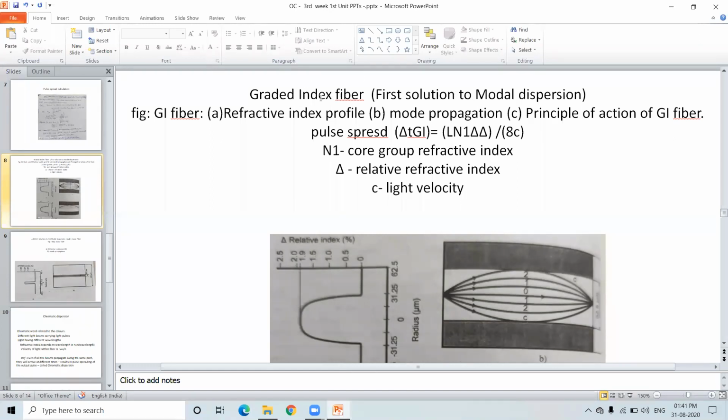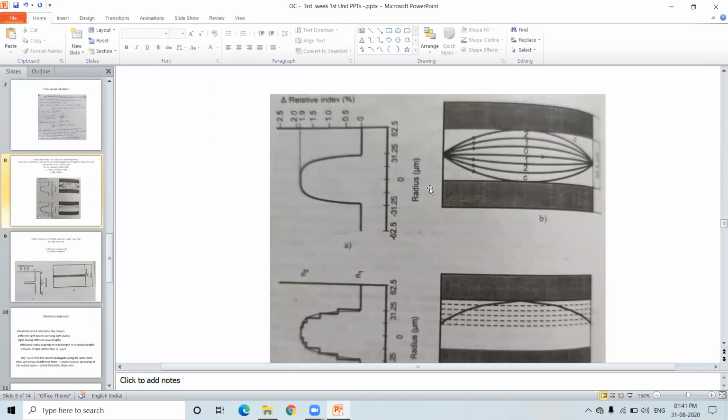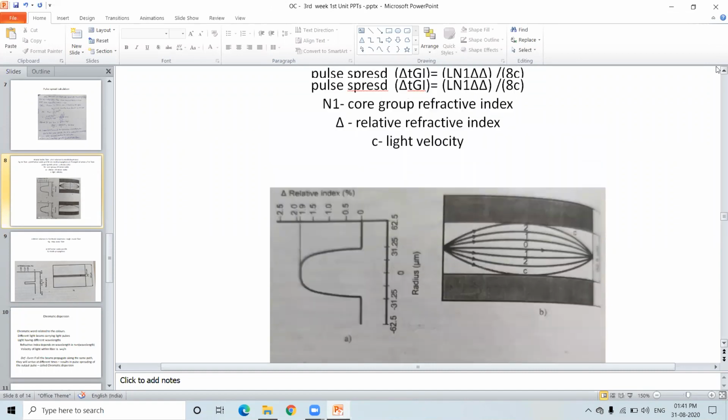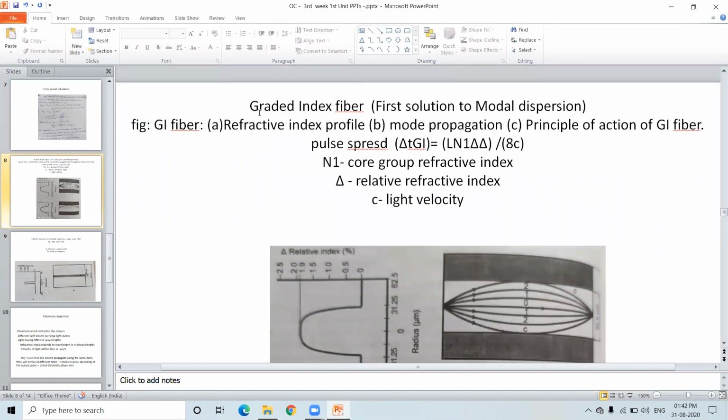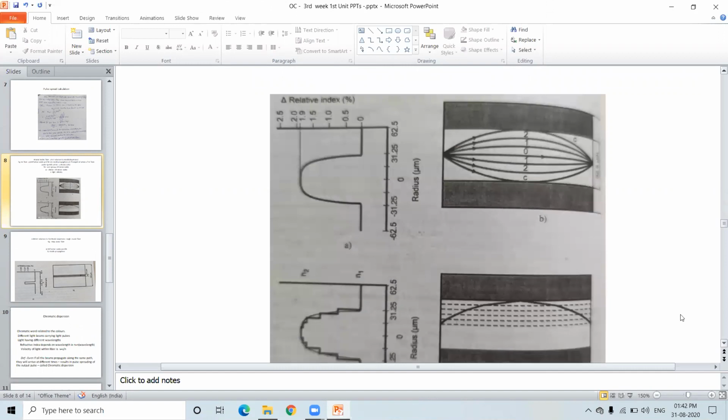So now, what is the graded index fiber, what is its structure, and what is the principle involved in this graded index fiber, which ultimately reduces the pulse spreading? This slide tells you about this. Here, graded index optical fiber. Please see the heading, graded index fiber. Please see the meaning of that word itself: graded means gradually, not like in a step.